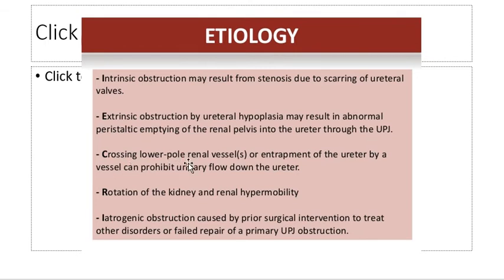So, crossing lower renal vessels or entrapment of the ureter by a vessel can prohibit urinary flow down the ureter. So, this crossing vessel may be one of the reasons. Rotation of the kidney and renal hypermobility may be another reason. Iatrogenic obstruction may be caused by prior surgical intervention to treat other disorders or by failed repair of a primary UPJ obstruction.